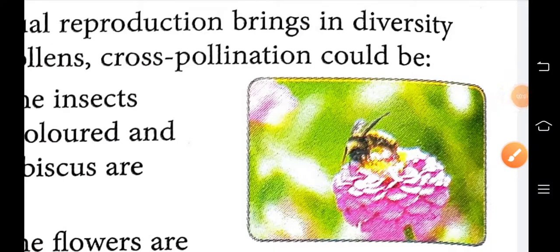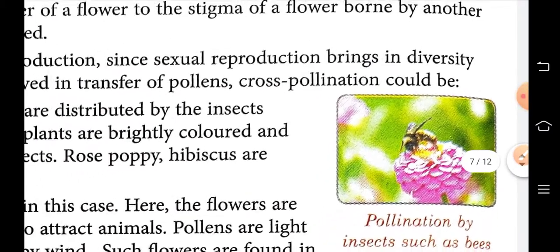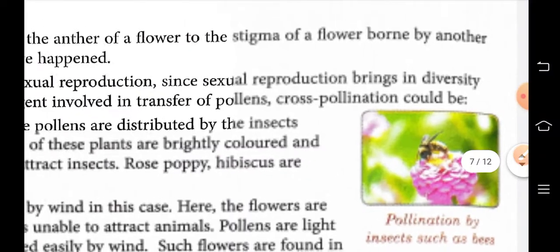Good morning, students. Today we will read about pollination and different types of pollination.